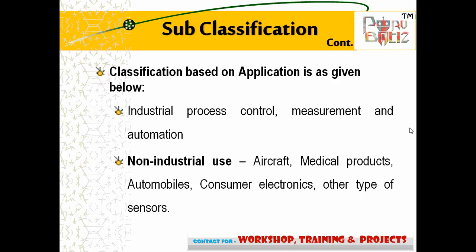Classification based on application is as given below. Industrial process control, measurement and automation. Non-industrial use: aircraft, medical products, automobiles, consumer electronics, and other types of sensors.